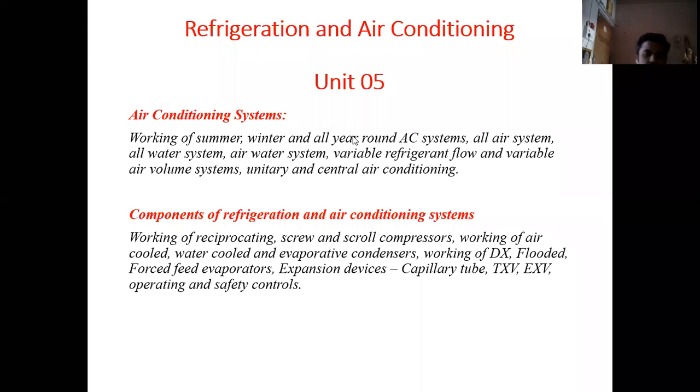Today we'll start with unit number 5, that is air conditioning systems. In air conditioning systems, we have to study different types of systems, that is summer air conditioning, winter air conditioning, all year round air conditioning. Along with that, all air systems, all water systems, variable refrigerant flow systems and variable air volume systems. Along with that we have to study unitary and central air conditioning systems. So these are the things that we need to study in air conditioning systems.